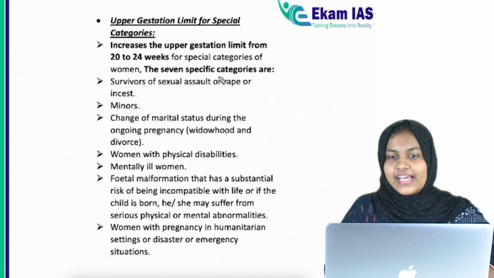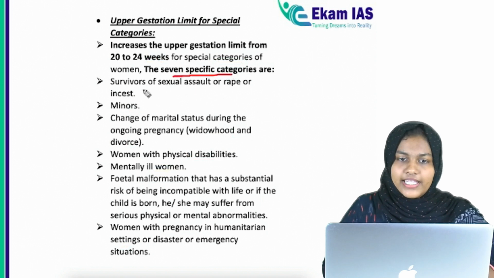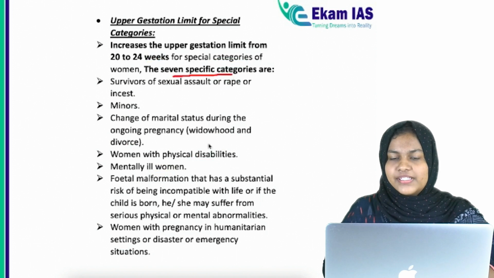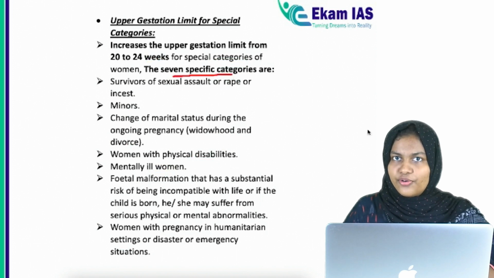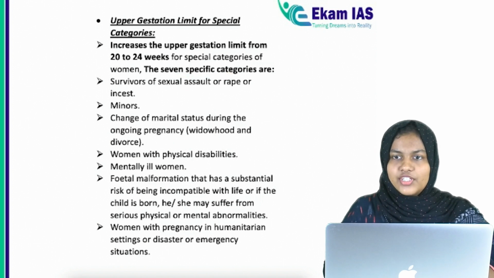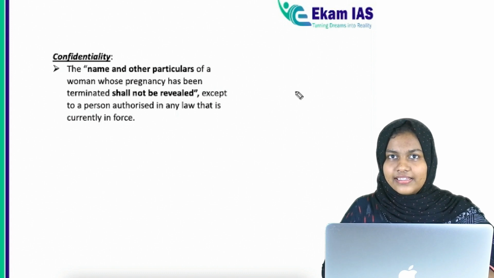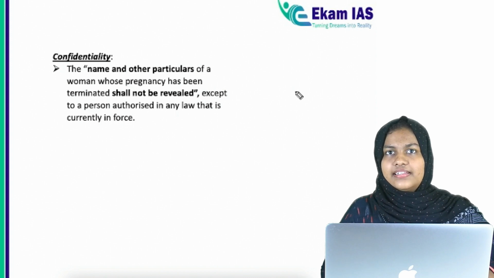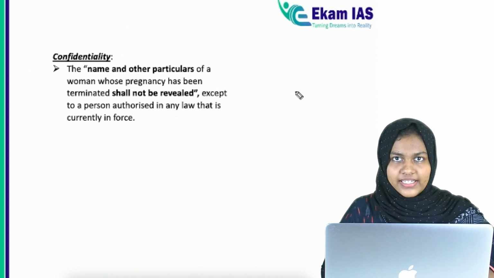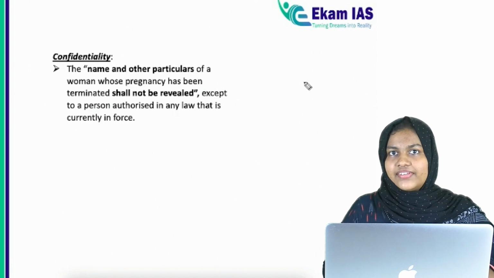So these are the categories where abortion is allowed after 24 weeks of gestation period. Especially these 7 specific categories are important. They may ask who these special categories of people are, so you should know all these specific categories. Okay. Under confidentiality, the name as well as any other details regarding the woman will not be disclosed except to the authority who is authorized for this purpose. Other than that, their name or any sort of details will not be revealed to anybody. So the privacy is ensured.